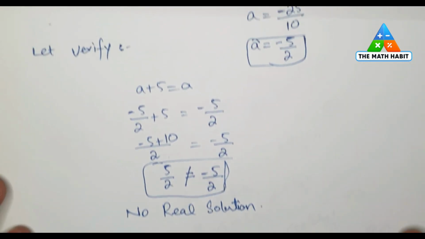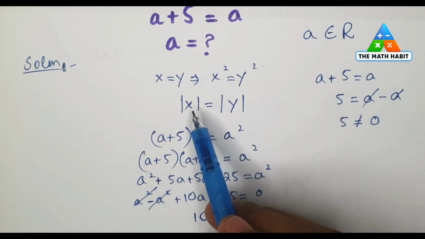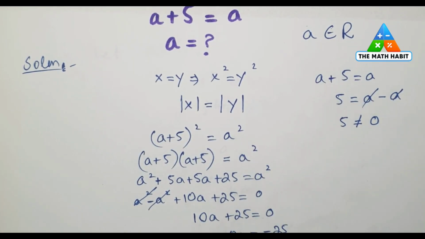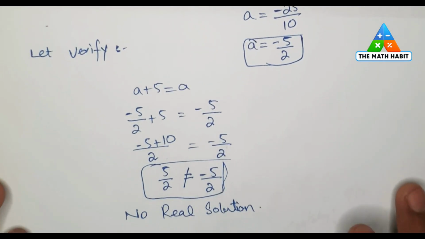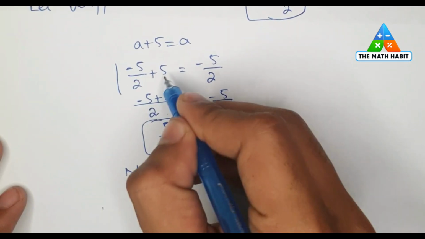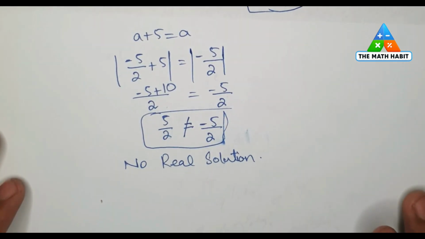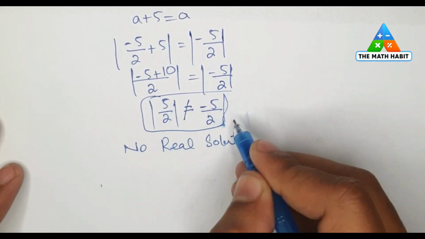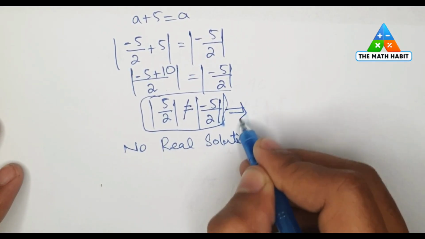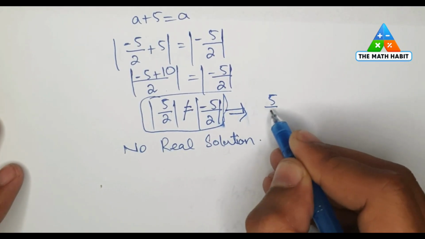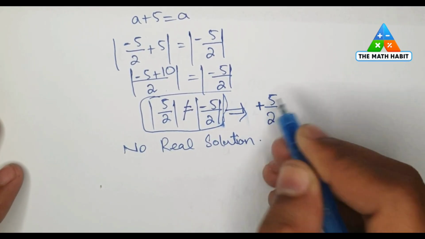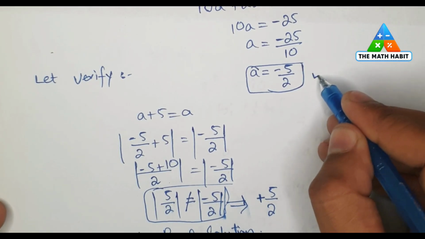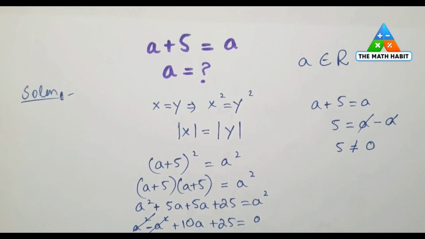but there is an option because the absolute value of x can be equal to the absolute value of y. So if we use here the absolute values on both sides of the equation, then we can have the real solution. This will be equal to 5 by 2 with the positive sign. So it is proved that a is equal to minus 5 by 2 is the real answer to this math problem.